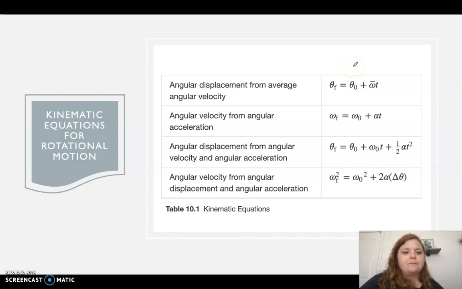We don't have an average angular velocity, so we can't use that one, but we do have our final angular velocity, our initial, and our time. So I would say we could use this equation here in order to find that final angle.